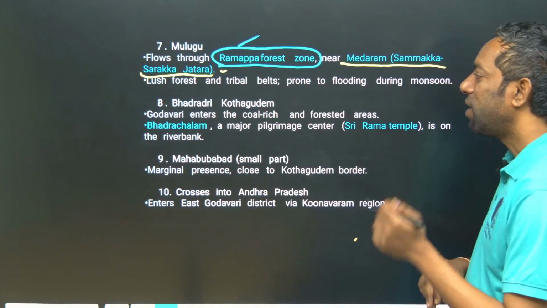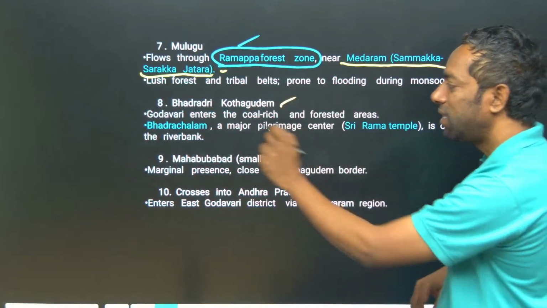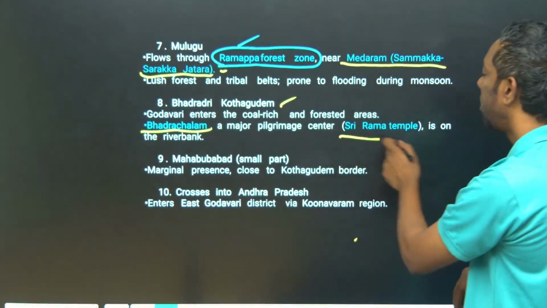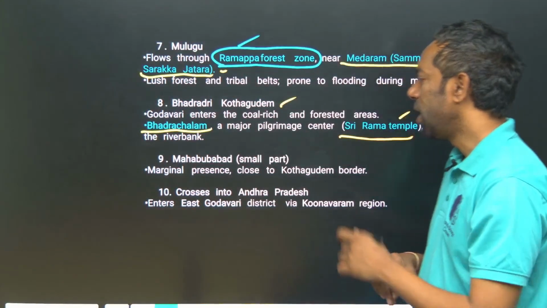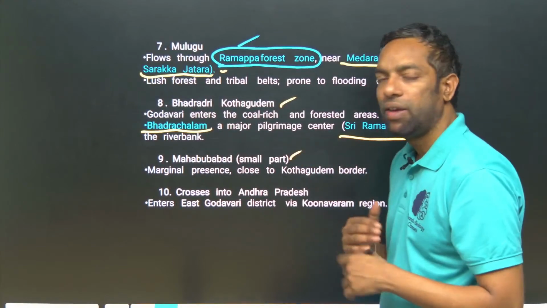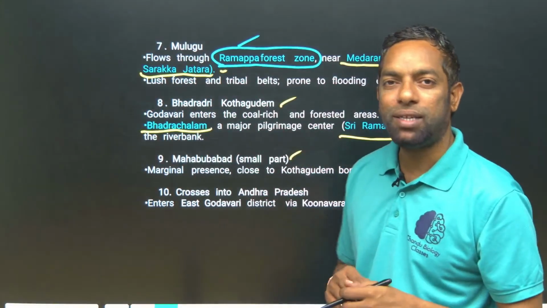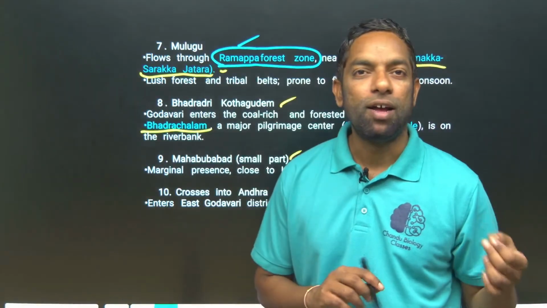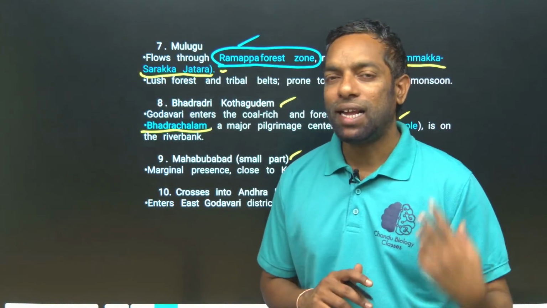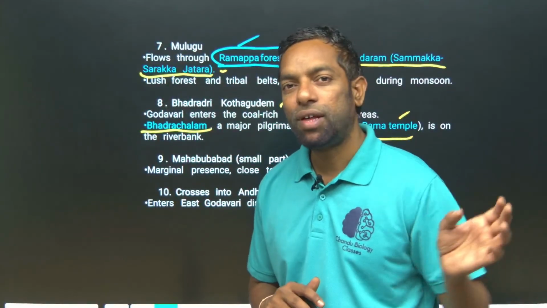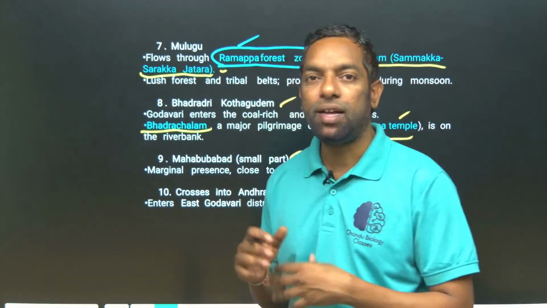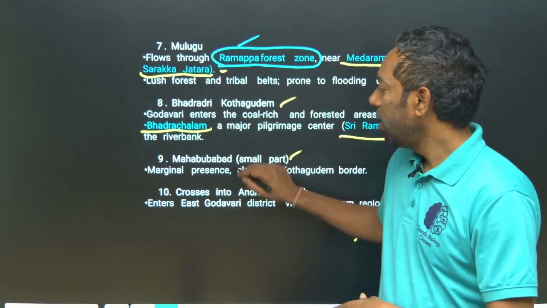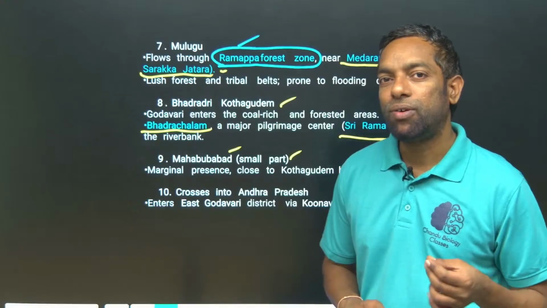And if we come to Bhadradri Kottagudem, that is Bhadrachalam. The Sri Rama temple is there in Bhadrachalam, Bhadradri Kottagudem. In Mahbubabad, the Godavari flows through a very marginal, small area. They can ask which of the following the Godavari River crosses. Mahbubabad also they can ask, though it is a small amount. They can give you such questions with negligible points. Mahbubabad also has the Godavari flowing.